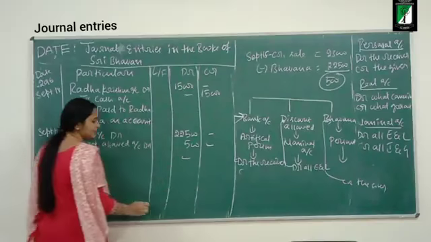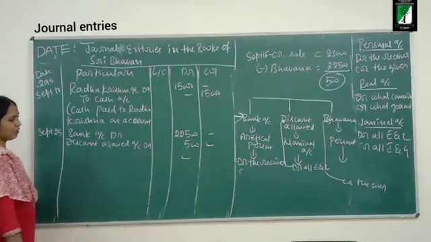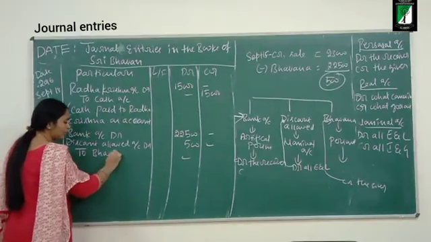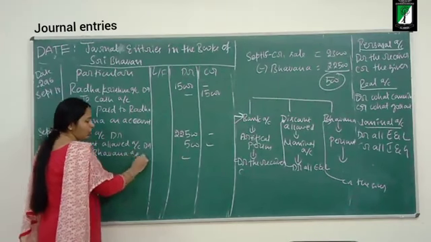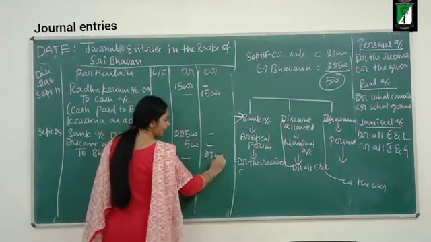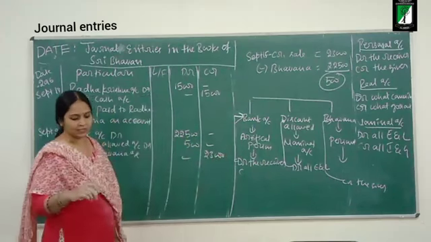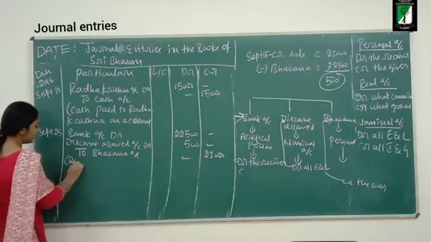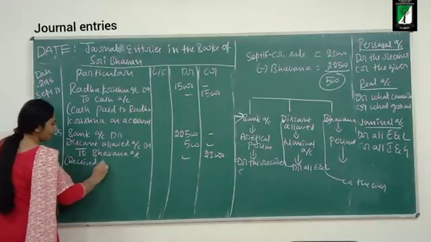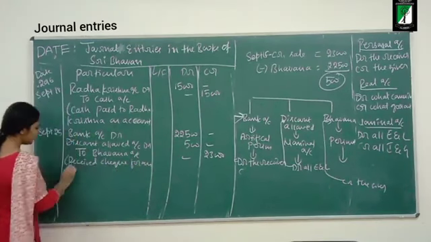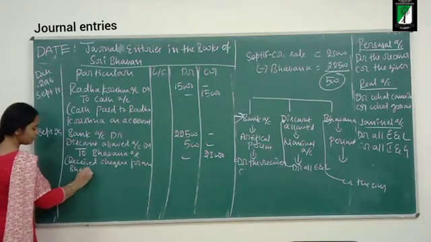Discount worth rupees 500. So what should I credit? To Bhavana account. How much in total? 22,500 plus 500 is 23,000. Now her account is being settled. Okay, narration: received check from Bhavana.